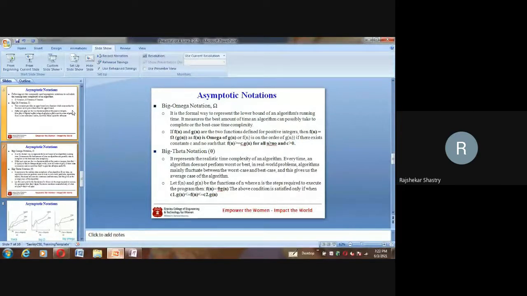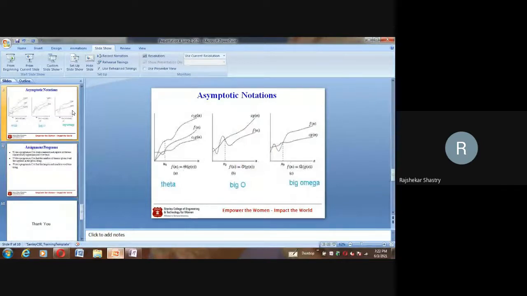So these three are explained here. For big omega, you observe that c times g of n is less than f of n for all values of n greater than or equal to n naught. So c times g of n becomes the lower bound for the function f of n. And lastly, big theta is where f of n lies between c1 times g of n and c2 times g of n. In that case, we write it as big theta of g of n. So this is about the three different asymptotic notations.